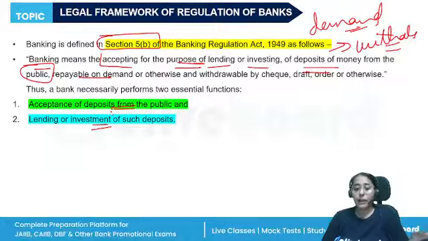Now, when we are talking about accepting these deposits, banks can also reject these deposits if the customer does not fulfill the KYC norms or certain conditions. They have to comply with the RBI guidelines, identification of the customers, and monitoring of transactions of a suspicious nature. Deposits are withdrawable by check. No other institute, no other person than a banking company can accept these deposits which are withdrawable by check. Non-banking entities accept deposits, but these are time deposits, not demand deposits.